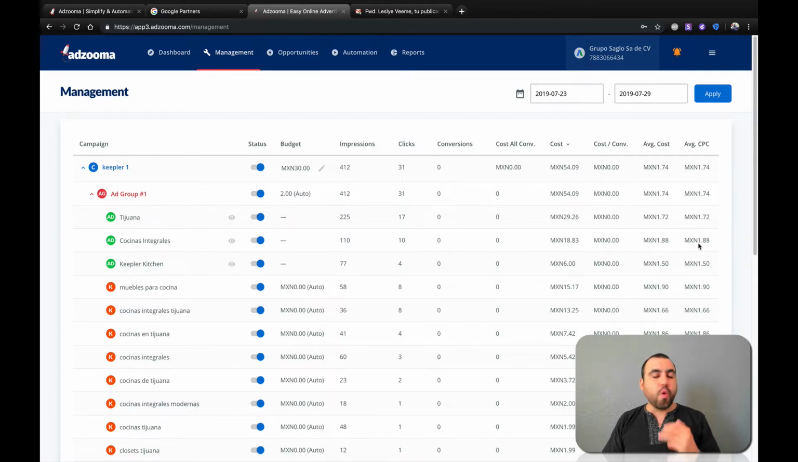And let's just say the one that's too expensive, I turn it off. Let's just say I'm not getting clicks on one. That may mean that I don't have the right budget for the clicks, so they're not giving me impressions. So I go check it out.